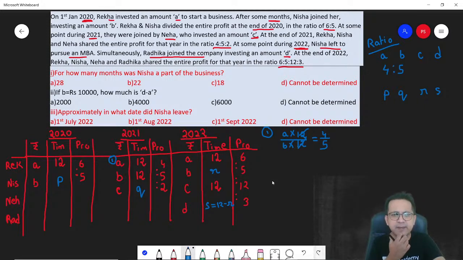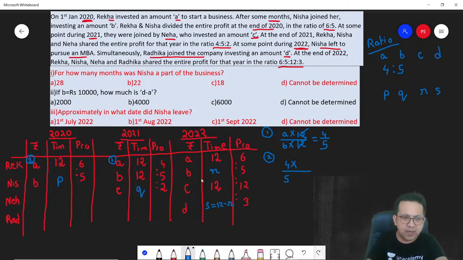Next, can you determine any other value? Look at the table. I think you can just follow the steps. Now, which one would you want to determine? If you know A and B, you can go to 2020 and determine P. So let's go there. A is known, A is 4. B is 5.